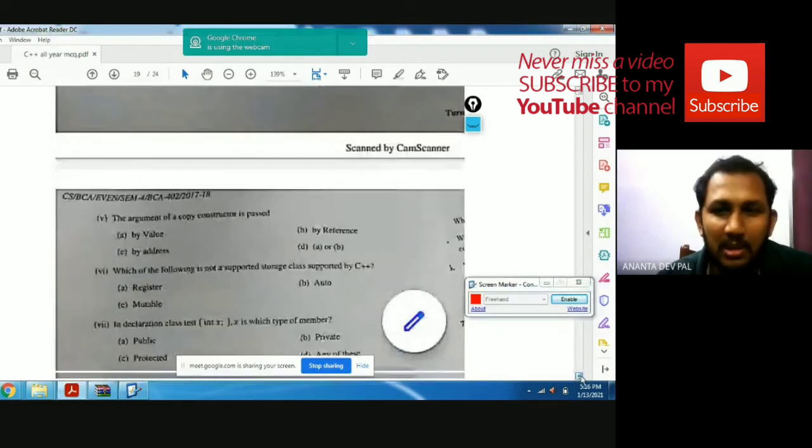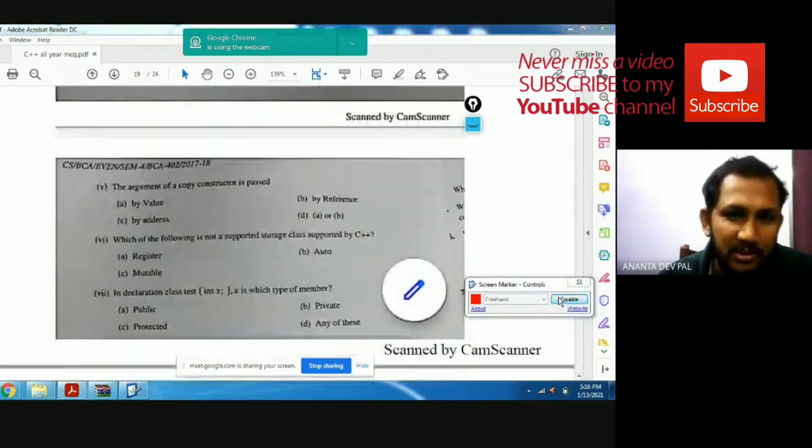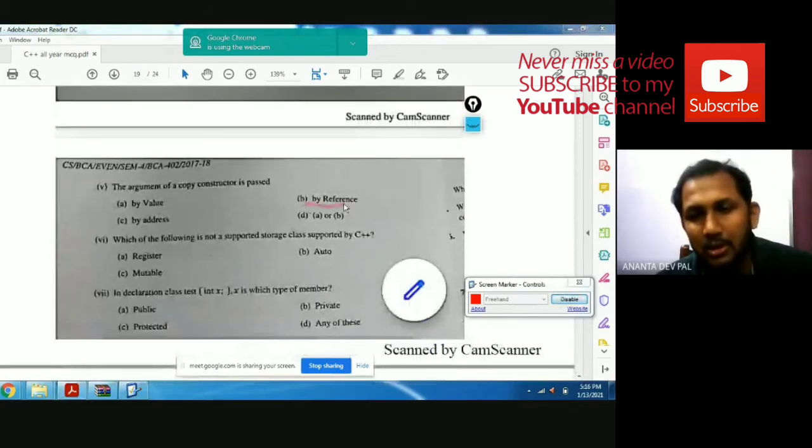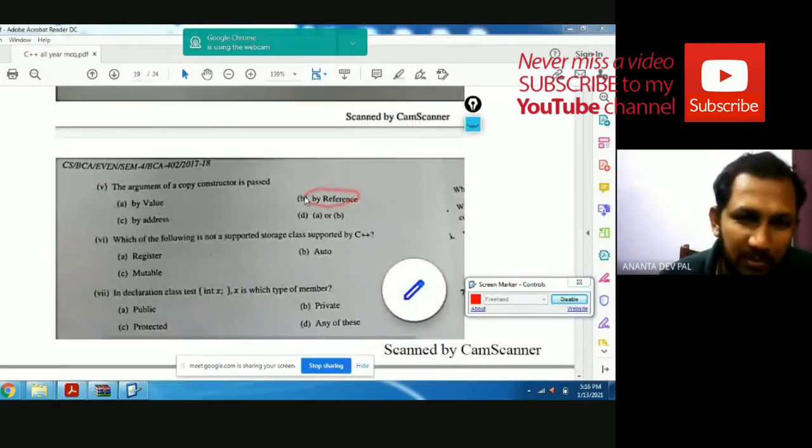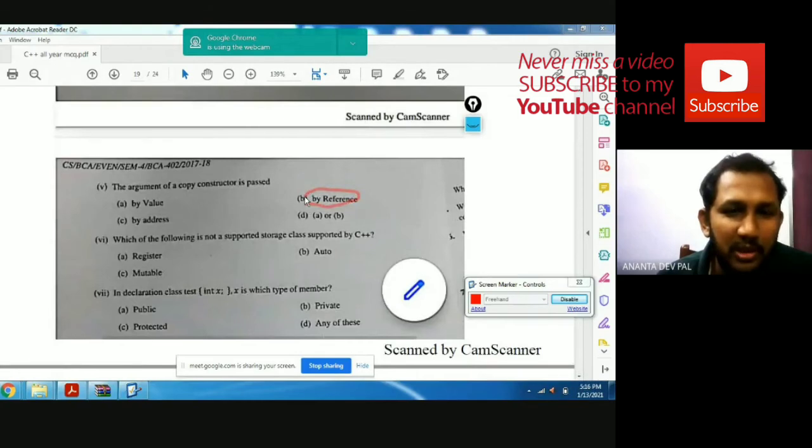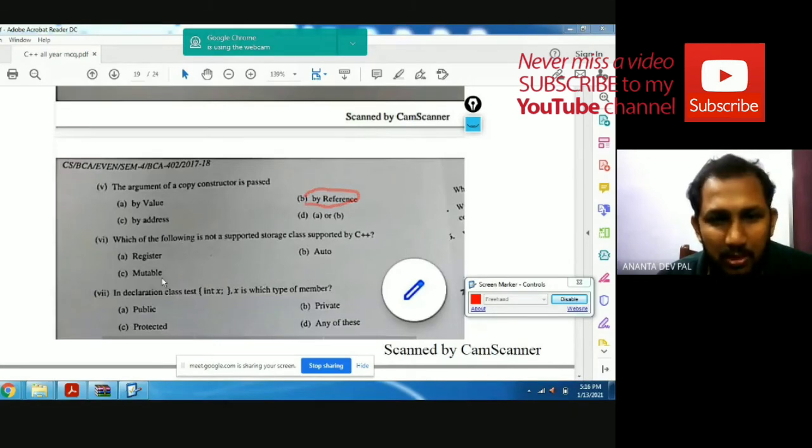The argument of a copy constructor is passed by reference. This is a very common question from previous question papers. Which of the following is not a supported storage class in C++? Register, auto, mutable. Mutable is not supported by C++ or C as a storage class.